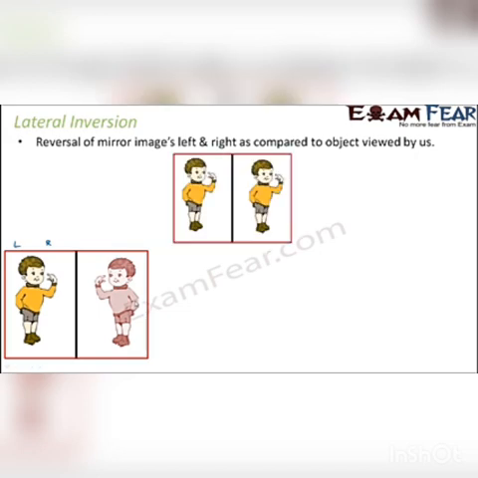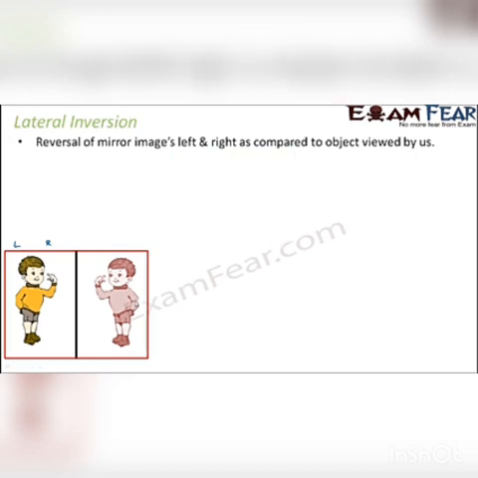So this phenomenon of reversal of the mirror image, left and right, as compared to the object is known as lateral inversion. Inversion means something getting reversed, something getting inverted. So what is getting inverted here? Left and right. Left becomes right, right becomes left.